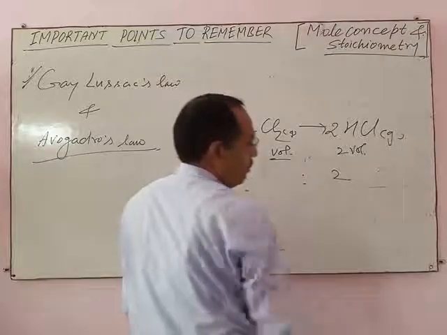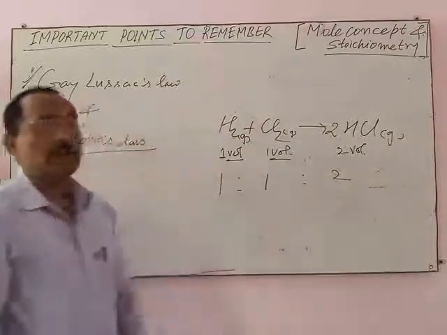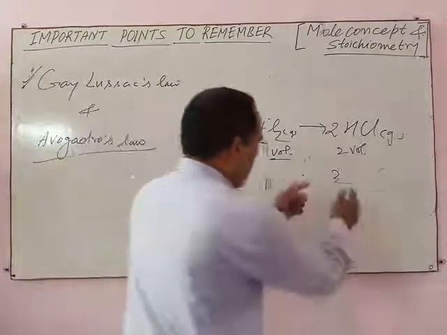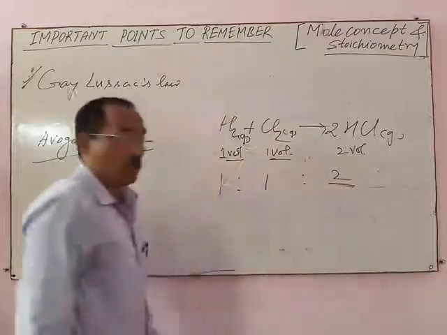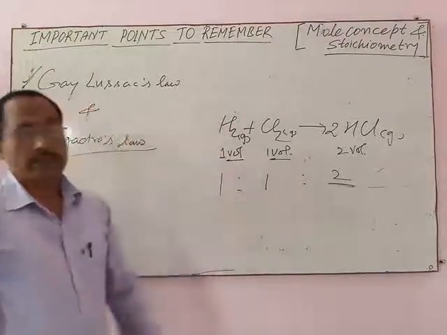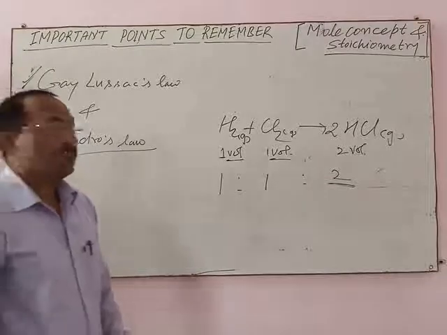These are simple whole number ratios. This is the statement of Gay-Lussac's law. It means the volume of product depends on the volume of reactants taking part in the chemical reaction.